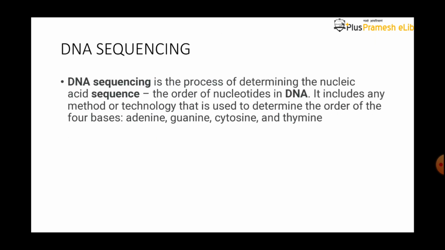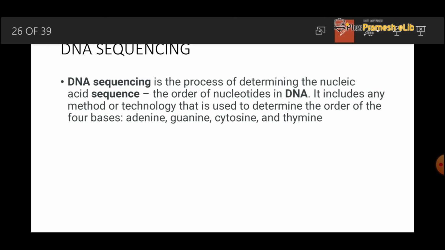DNA sequencing is the process of determining the nucleic acid sequence, the order of nucleotides in the DNA. It includes any method or technique that is used to determine the order of the four bases.